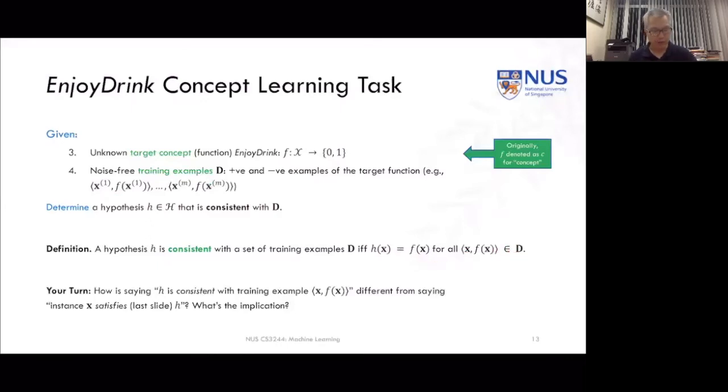So we might be asking ourselves, well, we introduced consistency on this side. That means that we have the same values as the target function for the data examples that our hypothesis generates. So how is this different from saying that X satisfies hypothesis H on the last slide, right? That has to do with just positive instances. And what's the implication of that?